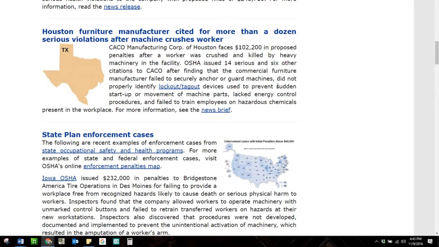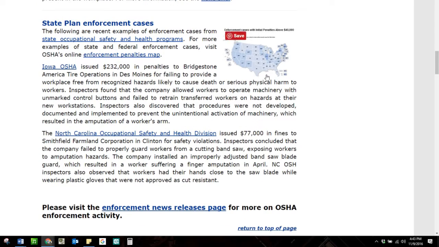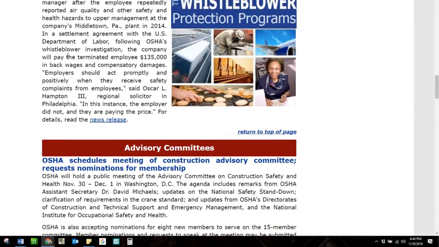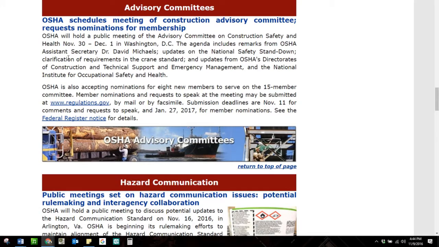So there's a few. Then when you go down more, there are state plan enforcement cases. So any state plan that has a high dollar figure of enforcement, you could actually see listed right here on the website, and 40,000 is the high dollar figure. So anything above 40,000, you'll see here broken down by the state, and I'll show you that a little bit later. So here again, you've got a few other things in Quick Takes: whistleblower protection violation, advisory committee.